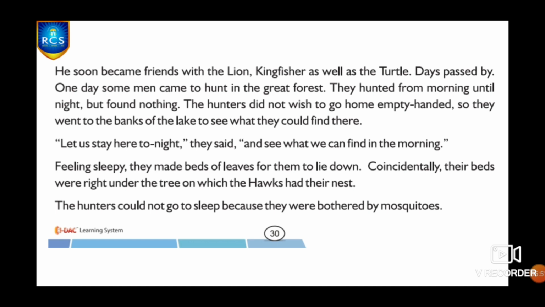Days passed by. One day, some men came to hunt in the great forest. They hunted from morning until night but found nothing. The hunters did not wish to go home empty handed, so they went to the banks of the lake to see what they could find there. "Let us stay here tonight," they said, "and see what we can find in the morning." Feeling sleepy, they made beds of leaves to lie down. Coincidentally, their beds were right under the tree on which the hawks had their nest. The hunters could not go to sleep because they were bothered by mosquitoes.